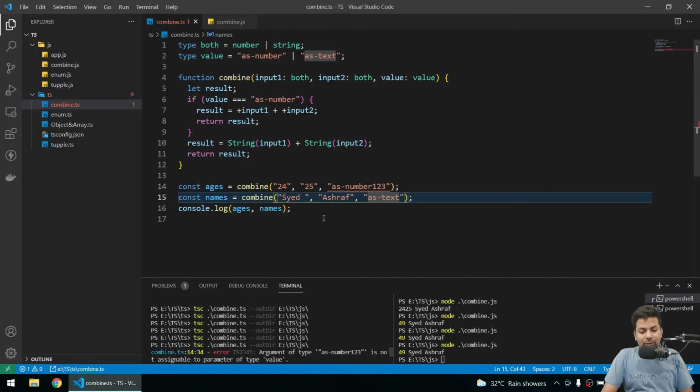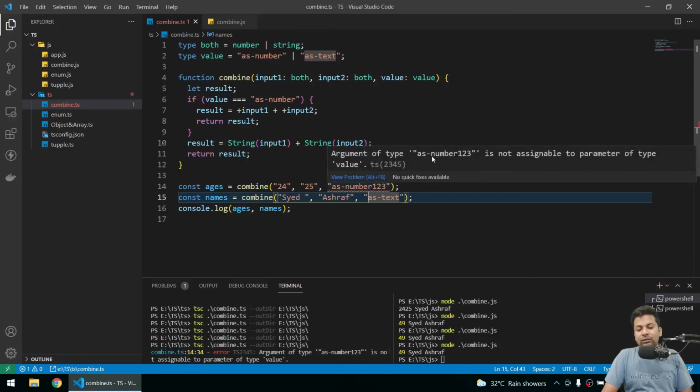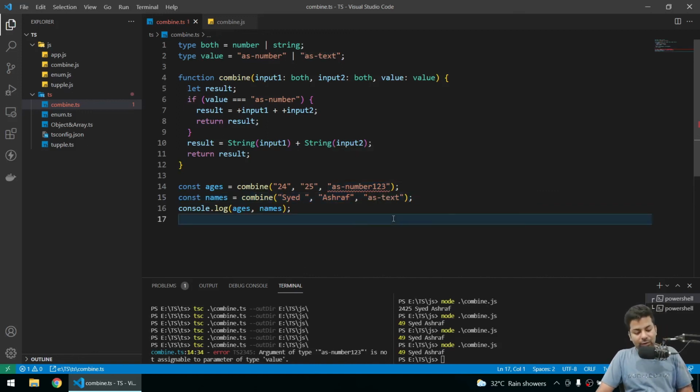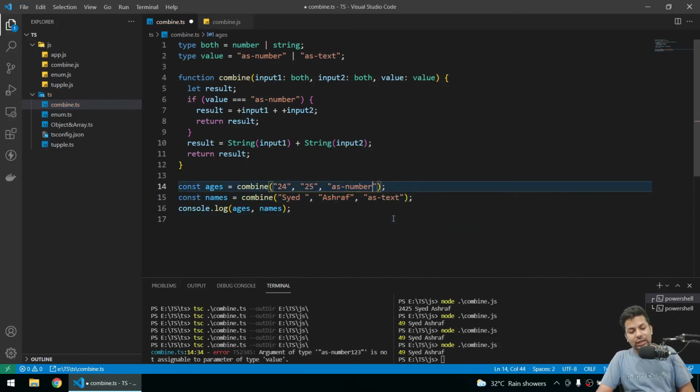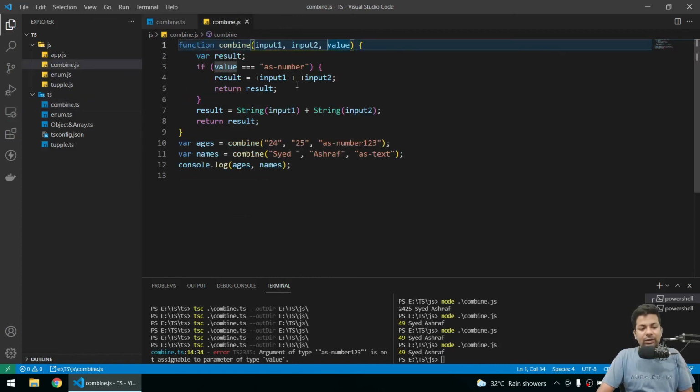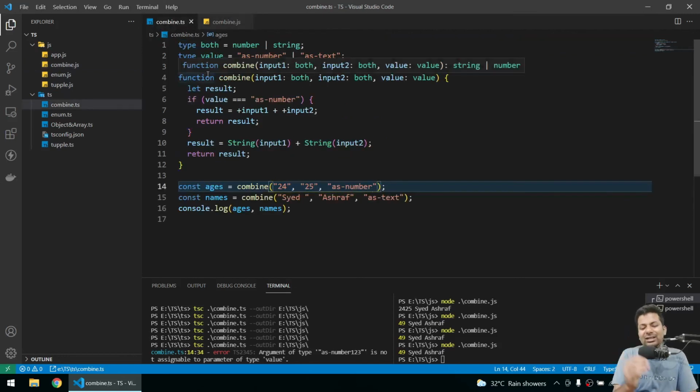Now you can see the error name also. Let me show here. Argument of type number 123 is not assignable to parameter of type value. So this is what union, alias and literals are about. And if you come here, you can see how it has been combined, and it has made our code a little bit larger, I'd say, but now it's totally proof: you just can't send any other values.